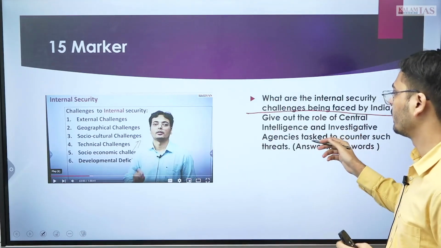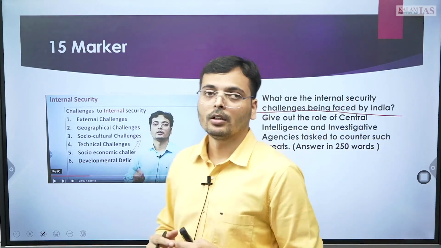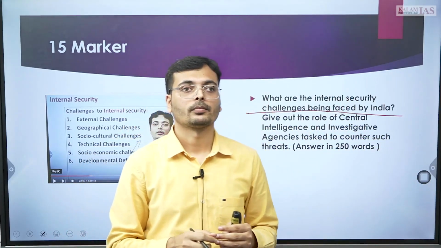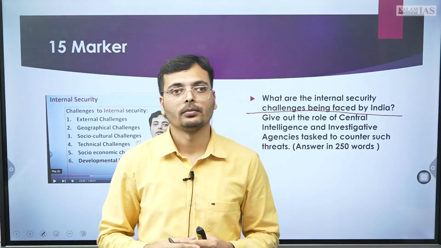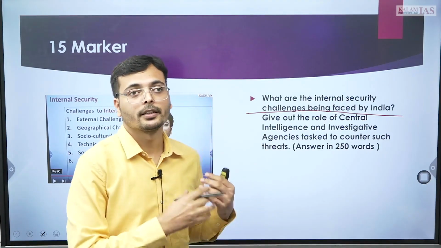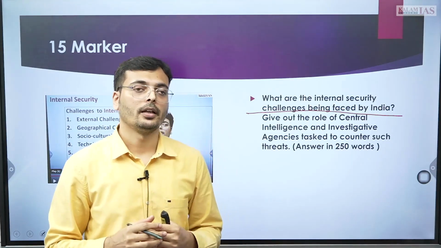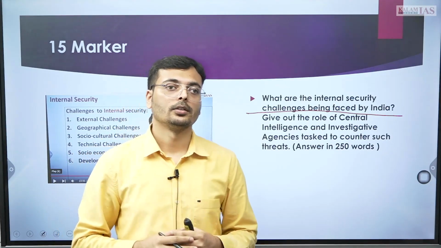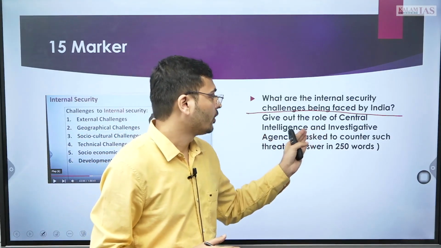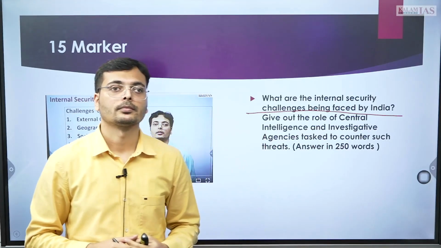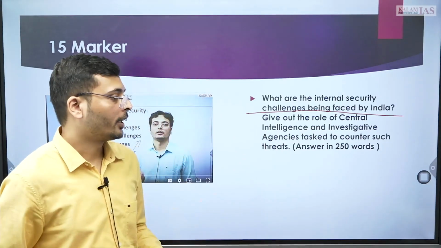Then give out the role of central intelligence and investigative agencies. Here you have to divide three agencies: RAW, then IB, and then NTRO. RAW for external intelligence, then IB for internal intelligence, then NTRO. So, intelligence and investigative agencies. You have to differentiate this. So, you can attempt this.